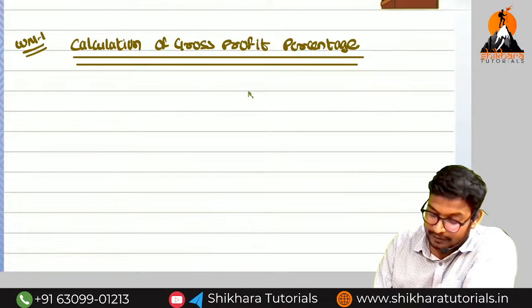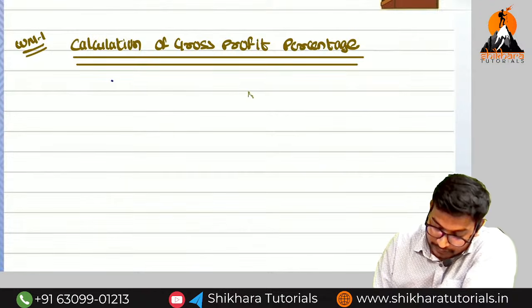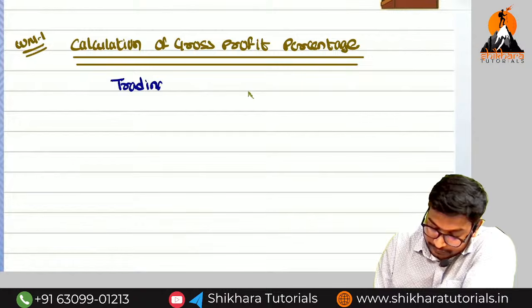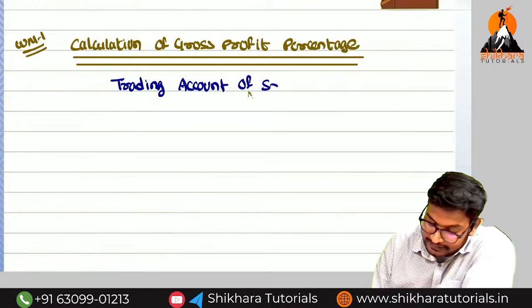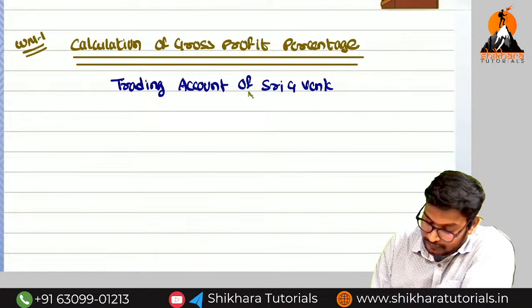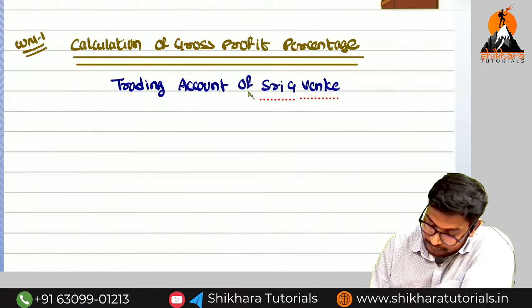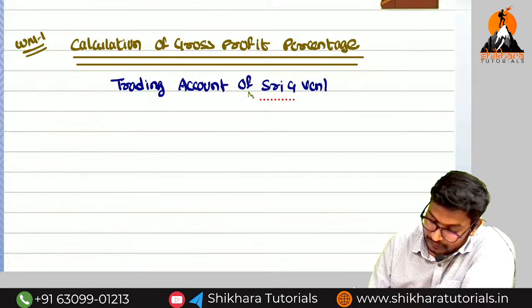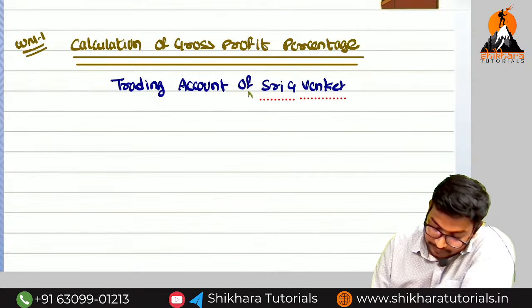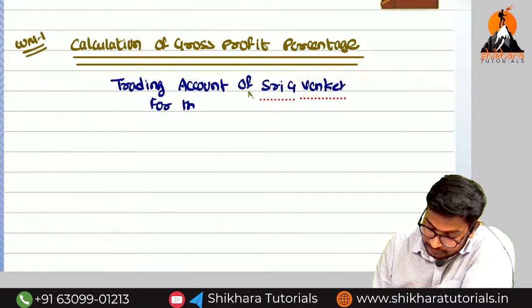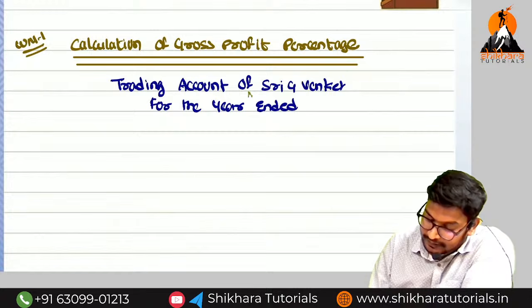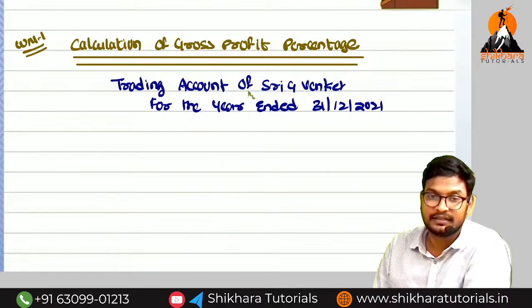We can find it out by preparing the previous year trading account. So trading account of Sri G. Venkatesh for the year ended, what is the year ending? 31st December 2021 is the previous year.